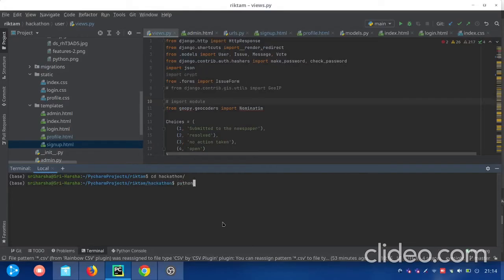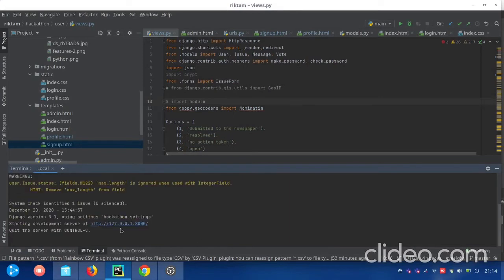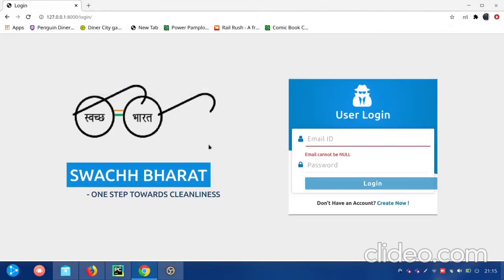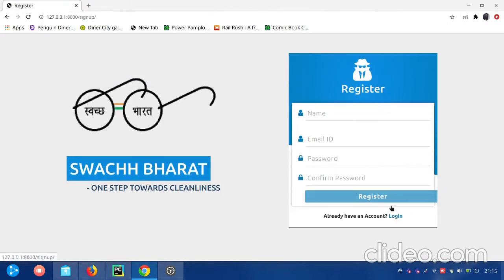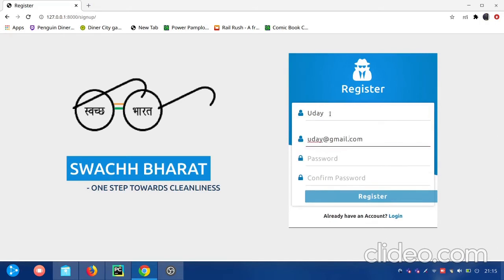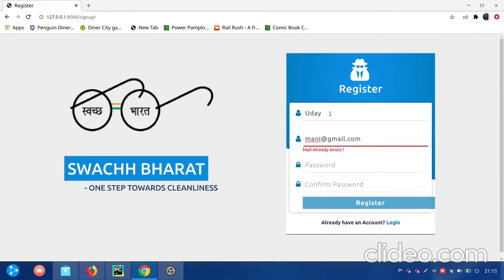Let's run our server. Let me open this URL in Chrome. It will redirect to the login page. Let's create a new user. Uday. If we give any numbers or anything, it automatically validates. I have used onInput to check this. The mail ID should be a valid one. If we give any mail ID that already exists, it throws an error, mail already exists.